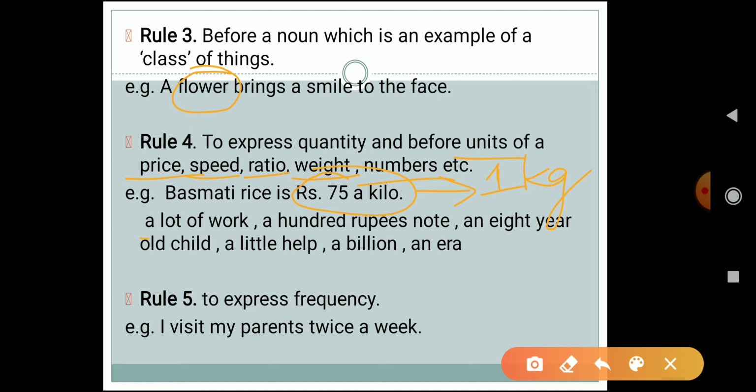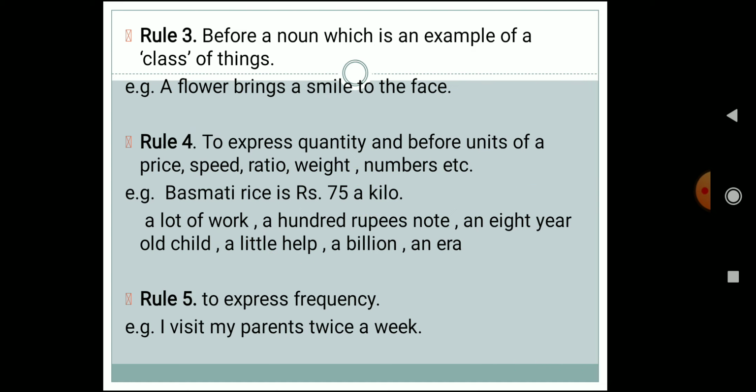Like for example, a lot of work. Generally students make one mistake. They write a lot like this, joining both the words a and lot. That is wrong. It is written like this, a lot, with a space between these two words. I hope this is clear to everyone. So, a lot of work. A 100 rupees note. Again we are expressing quantity. An 8-year-old child, a little help, a billion, an era. So over here you have to use a and an. I hope this rule is also clear to everyone.